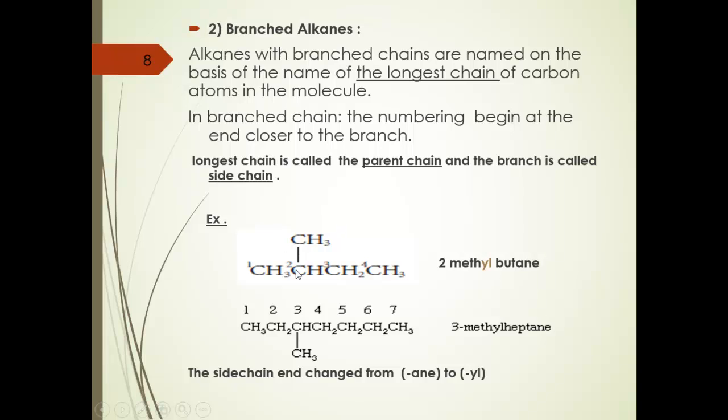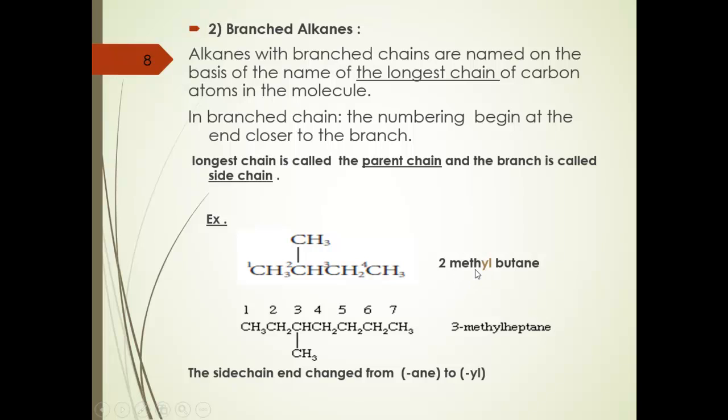First I will name the parent chain. It consists of 4 carbons, so it will be butane. And the branch or the side chain here has only 1 carbon. When we have only 1 carbon, I told you that it is called methane. But it is not CH4, it will be CH3. It loses 1 hydrogen to form the bond with the longest chain. So I will call it methyl.